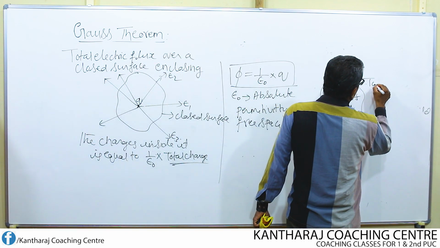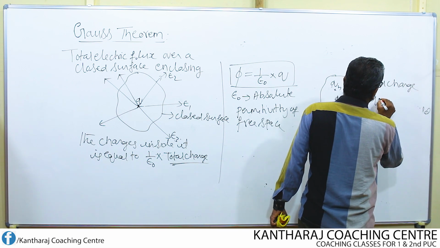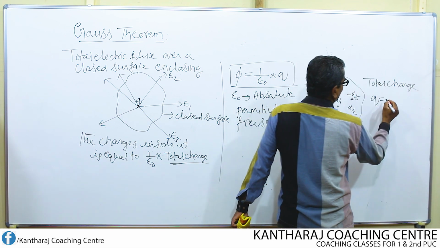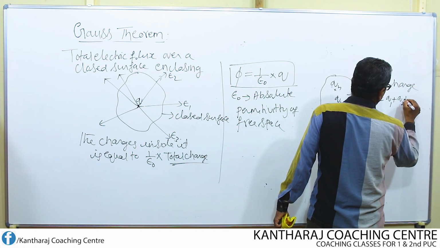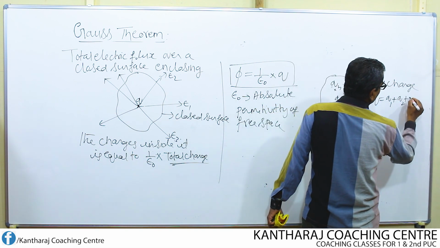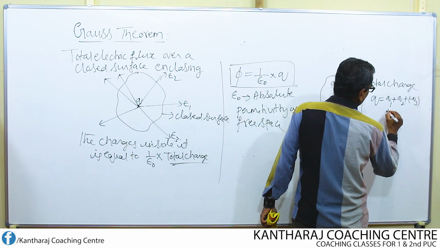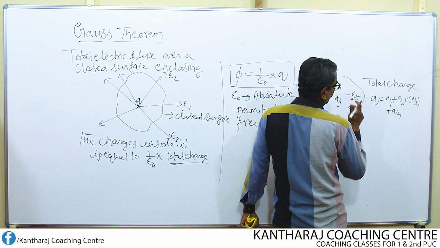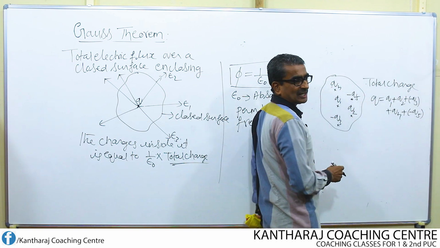What is the total charge now in this case? Total charge is given by Q equal to, look here, Q1 plus Q2 plus Q3, Q3 is minus, then plus Q4, Q5 is minus, plus of minus Q5. This is the total charge.